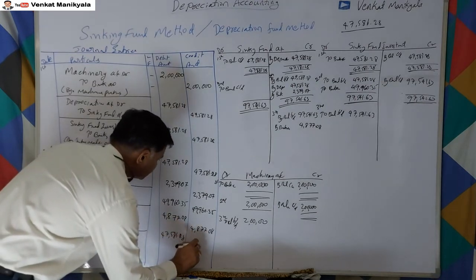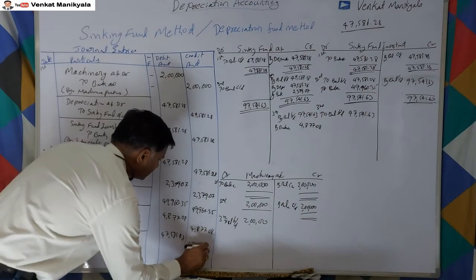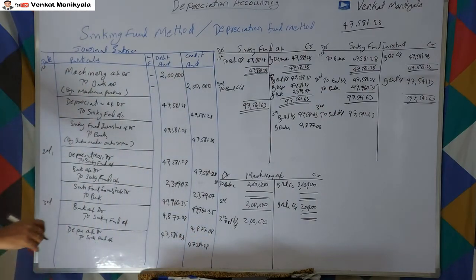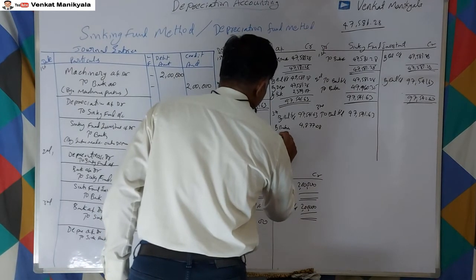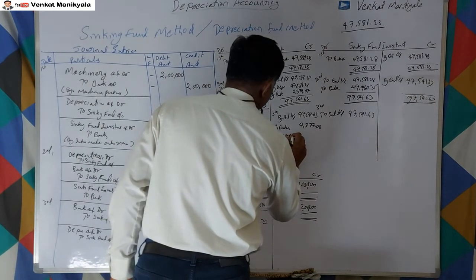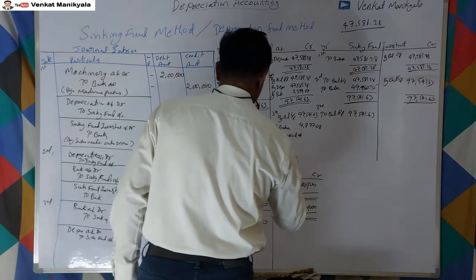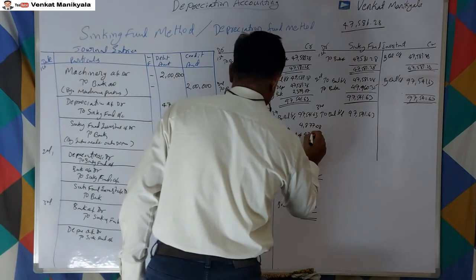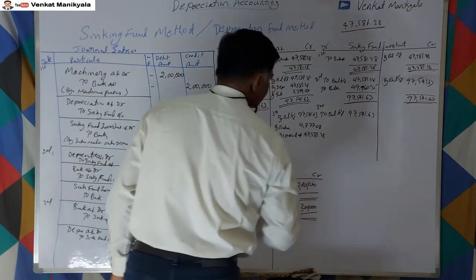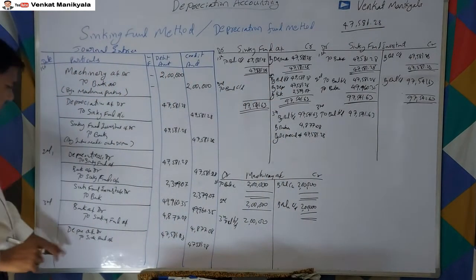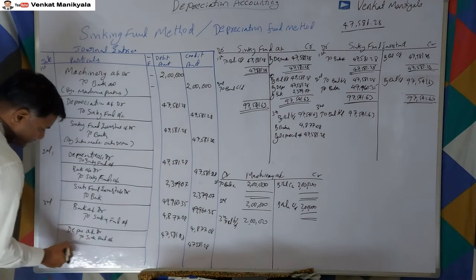It won't change. So by depreciation account, 47,581.28 in the sinking fund account. So we have provided depreciation.